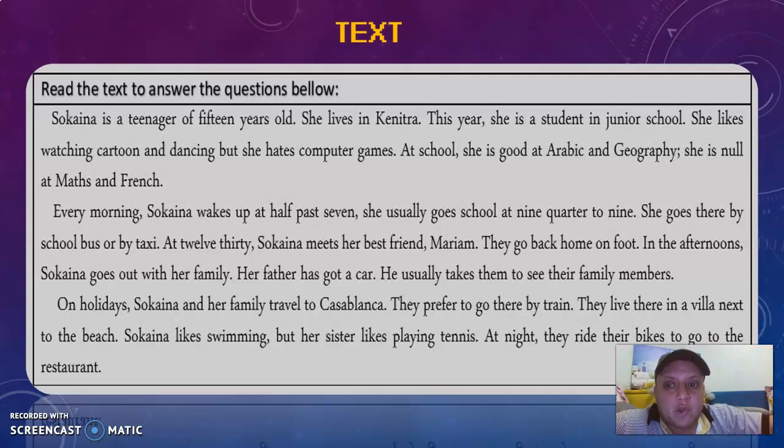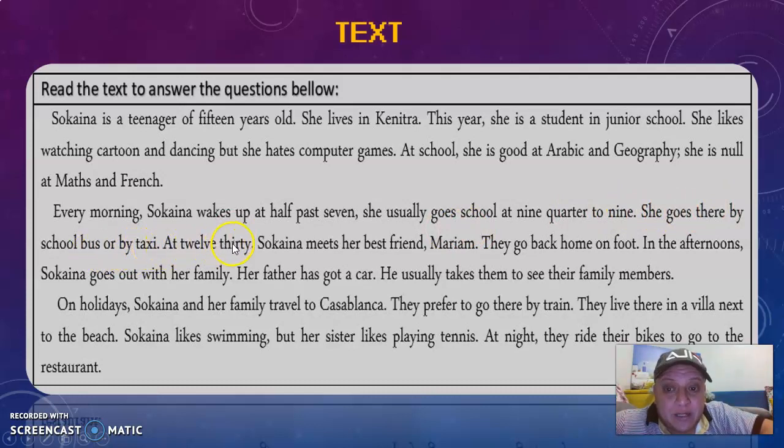Every morning, Sukaina wakes up at 7:30. She usually goes to school at 8:45. She goes there by school bus or by taxi.